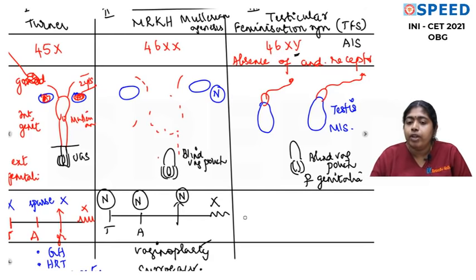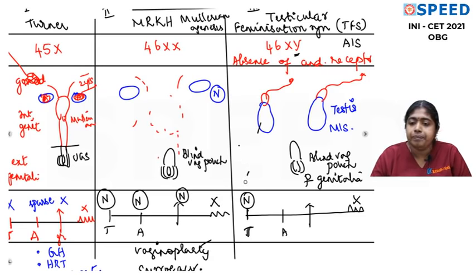Now when we talk about the pubertal sequence: thelarche, axillary hair and pubic hair, the growth spurt and menarche. Of course she's not going to menstruate because she does not have the uterus. When we talk about thelarche, please understand that the testis will start producing testosterone at this point of time, which will get aromatized into estrogen, and that will cause normal thelarche. Now this is a very special and a very important point. I hope all of you understand.